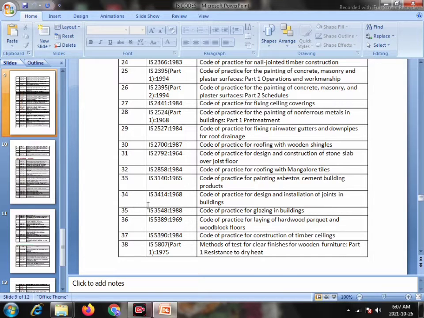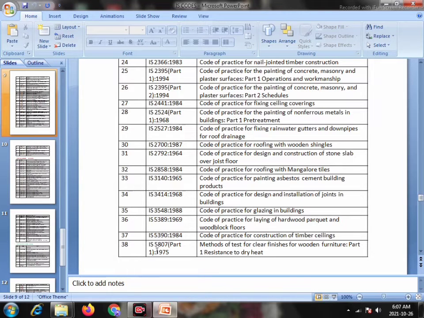Serial number 35, IS 3548 1988, Code of Practice for Glazing in Buildings. Serial number 36, IS 5389 1969, Code of Practice for Laying of Hardwood Parquet and Wood Block Floors. Serial number 37, IS 5390 1984, Code of Practice for Construction of Timber Ceiling.